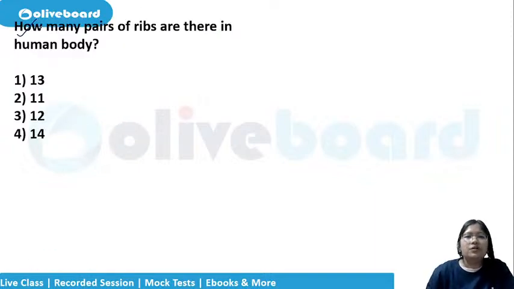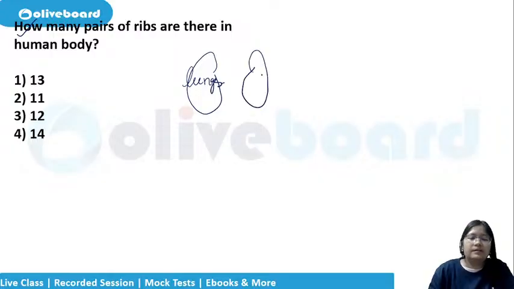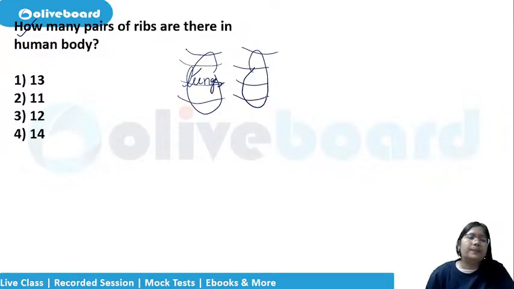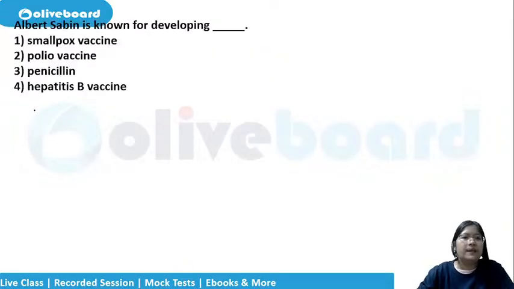How many pairs of ribs are there in the human body? We have the lungs, the alveolar sac and the bronchioles, all these are there, but the lungs are very soft, so outside there is the rib cage cover. So how many pairs are there? There are total 12 pairs, correct. Option number C, that is there are 12 pairs of ribs.